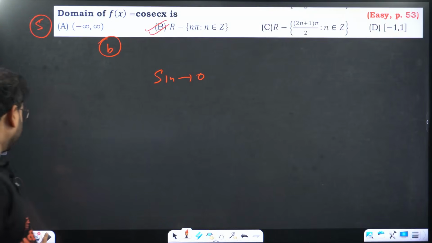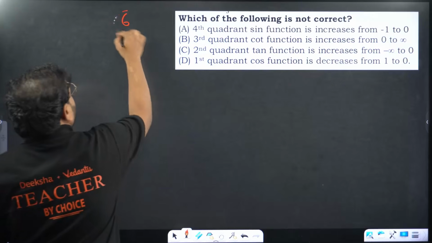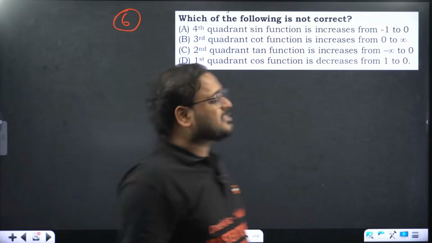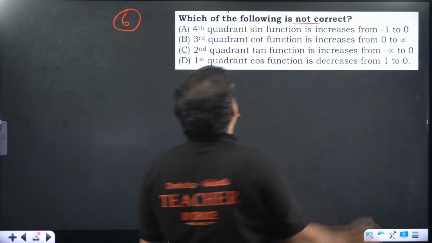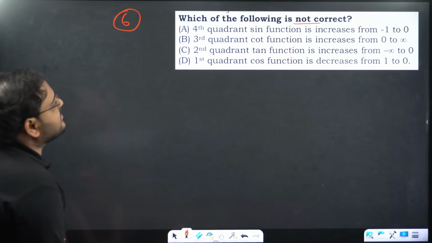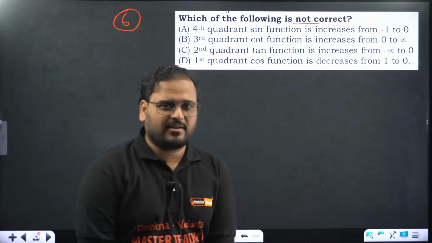Okay, right? Next question. Which of the following is not correct? Again, not correct. Very important. Okay, incorrect statement I'm looking for. Fourth quadrant, sine function increases from -1 to 0. Fourth quadrant.